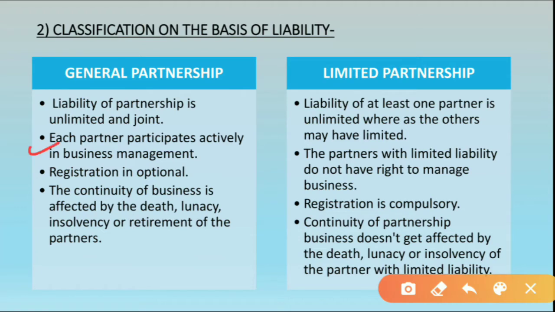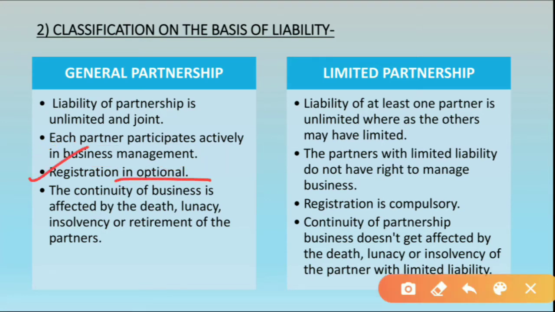Now the second point is, each partner participates actively in business management. Means all the partners have equal right to participate in the management of the business, to manage the activities of the business and to take important decisions about the business. Now the third point is, registration is optional.